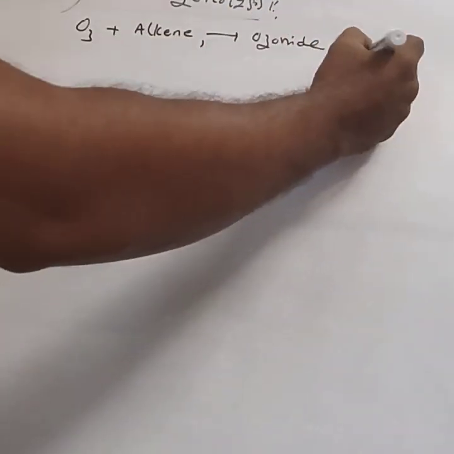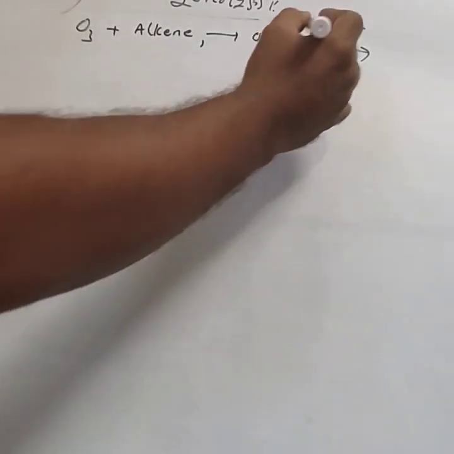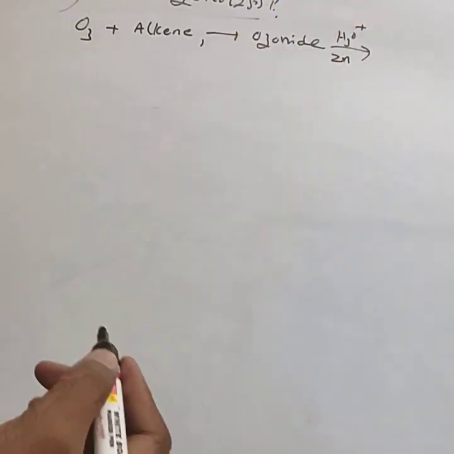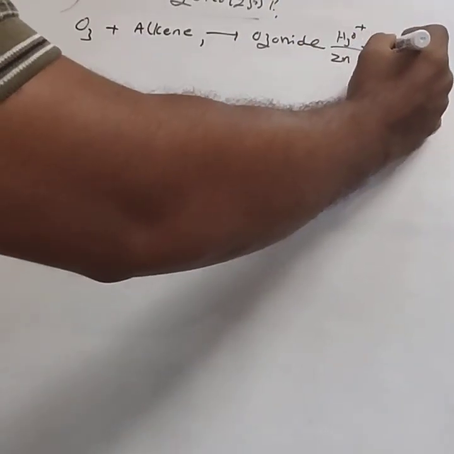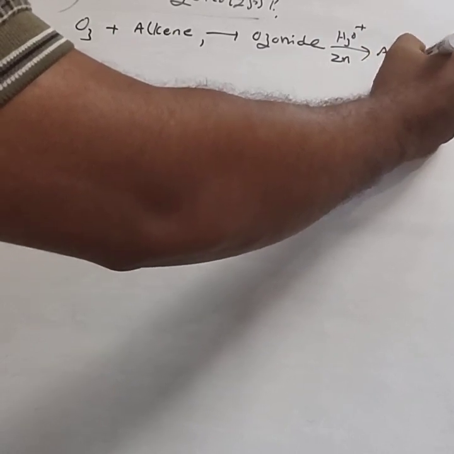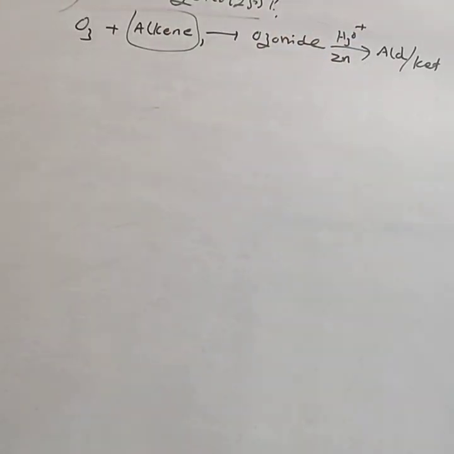The ozonide on hydrolysis in the presence of a zinc catalyst forms either aldehydes or ketones. Based on the alkene used, you get an aldehyde or a ketone.